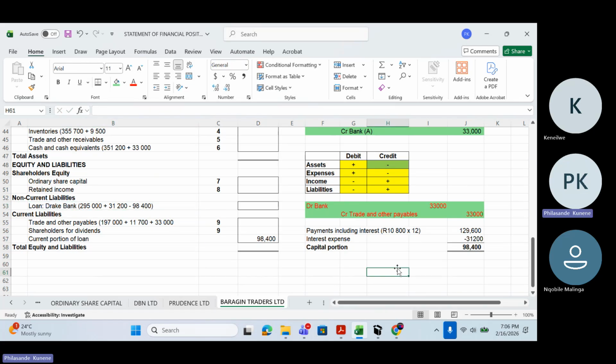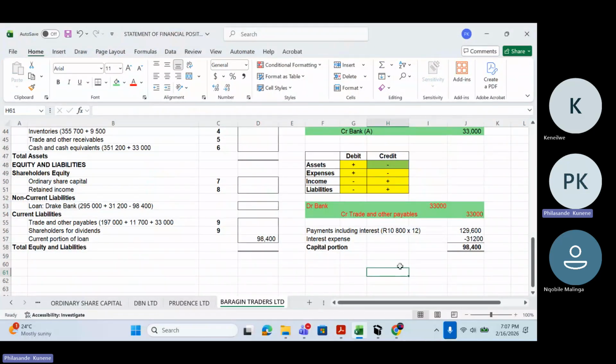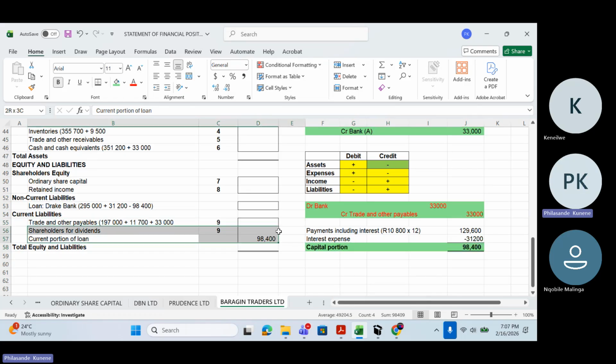Are you guys following on this one? Yeah. Okay, thank you. You must always know, for you to get the capital portion, they didn't tell us about the capital portion here, but you know your payments including interest minus the interest will give you the capital portion, and this capital portion will be a current portion of loan that needs to be recorded here.